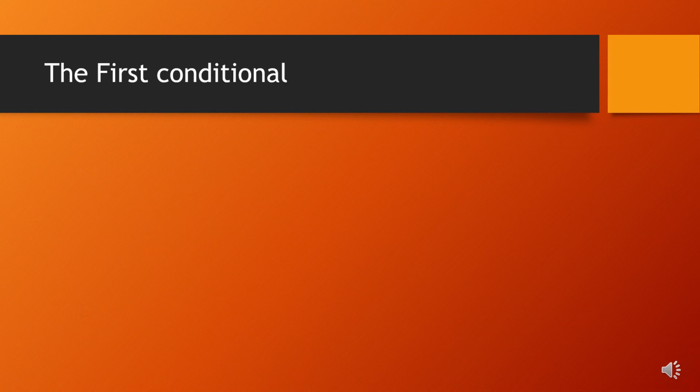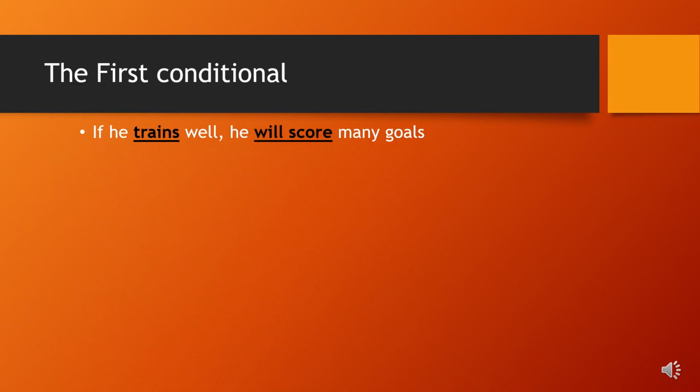Then we have the first conditional. We use the first conditional to talk about possible and likely future outcomes. Outcomes means results. For example, if he trains well, he will score many goals.